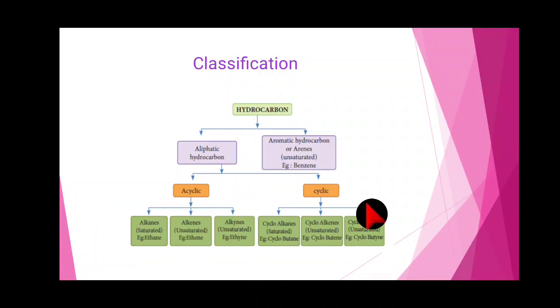So, alkane, alkene, alkyne, ethane, ethene, ethyne are acyclic, and the same hydrocarbons in cyclic are cycloalkane, cycloalkene and cycloalkyne.